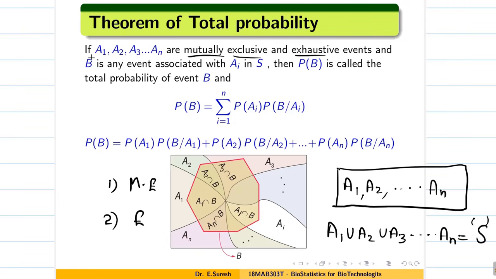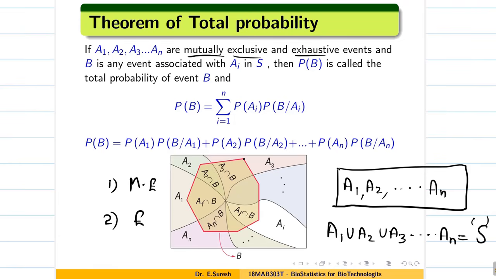I am taking an event B. So event B cannot be a new one, because A1, A2, A3, An are mutually exclusive and exhaustive. So B is any event which is associated with the A1, A2, A3 events. So I am taking a part inside. You can see the figure clearly. That is the event B.